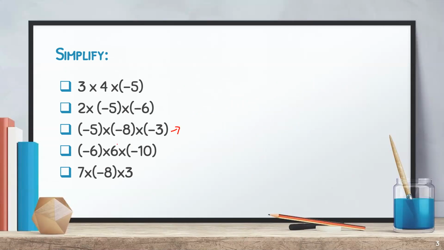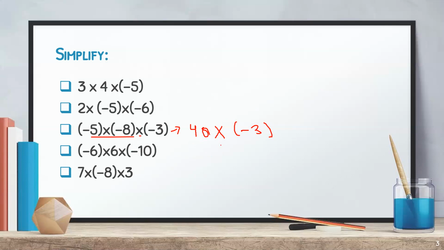Now this question: minus 5 into minus 8 into minus 3. So minus 5 into minus 8, first of all we'll solve this much part. 5 eights are 40. This is minus minus, so we will put it as it is. And then into minus 3. Bring it as it is, because we have not solved this into sign, so you need to bring this along with this product.